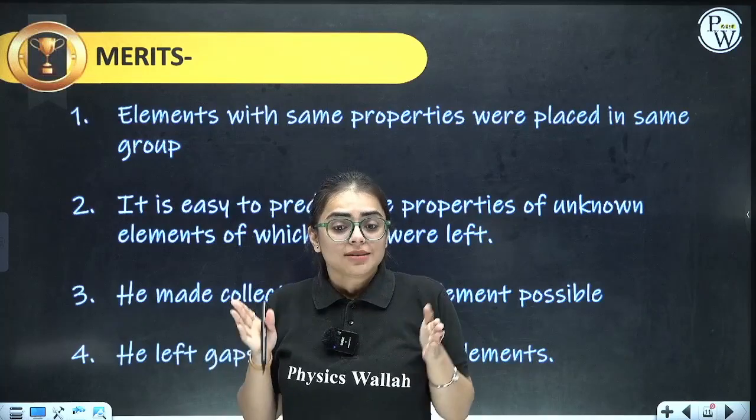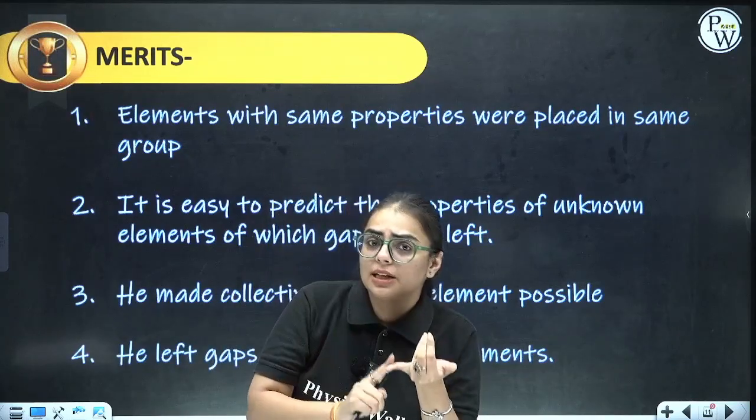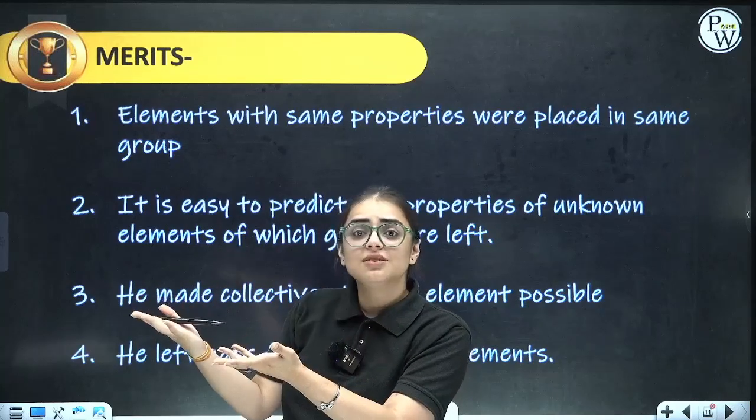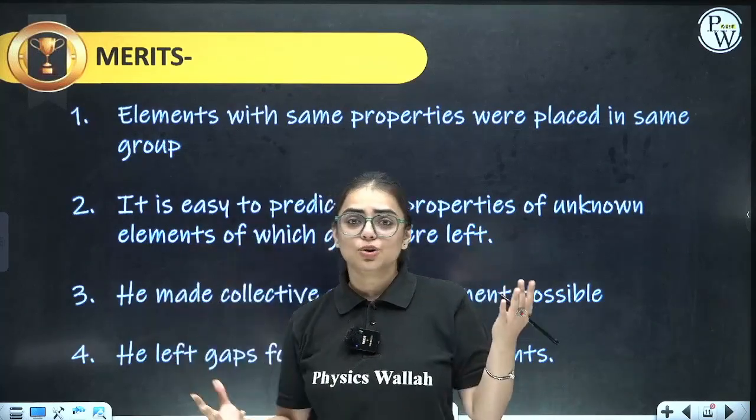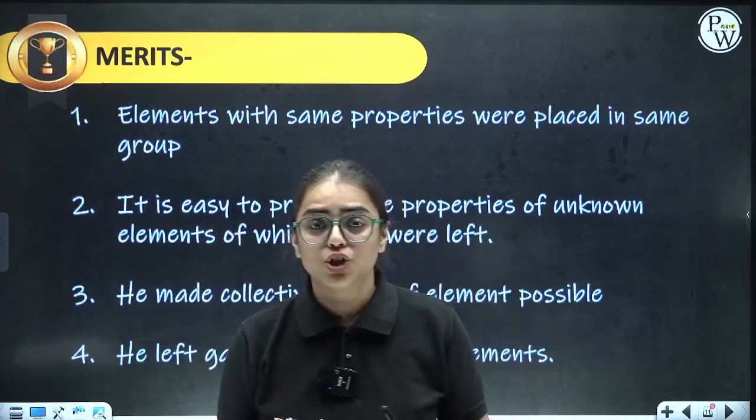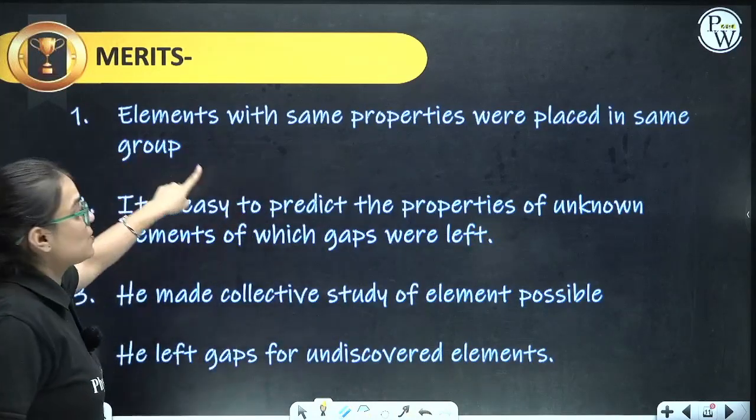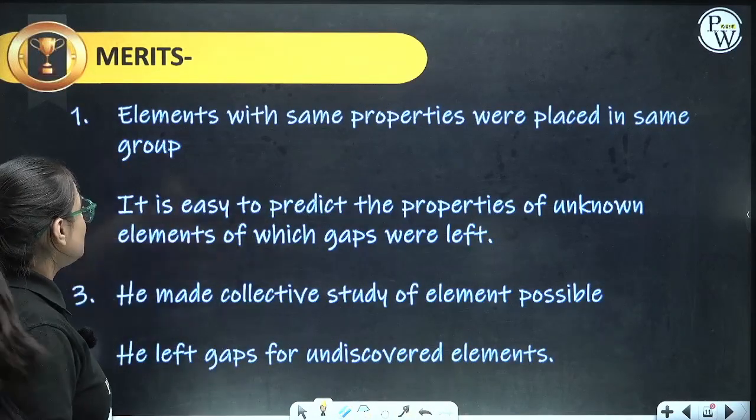So what he did, that a particular class holds similarities such as age group, such as intelligence. A particular class holds the same similarities. You cannot make a class 1st student sit in class 12th. They have a difference in age, in their intellect. So basically what I am saying is elements with the same properties were placed in the same group.